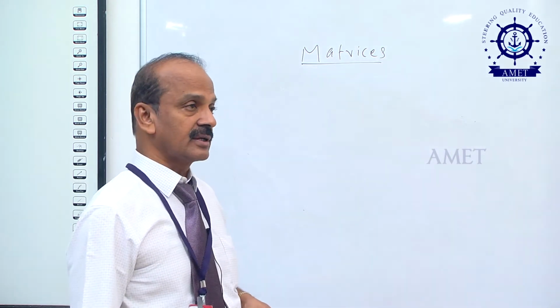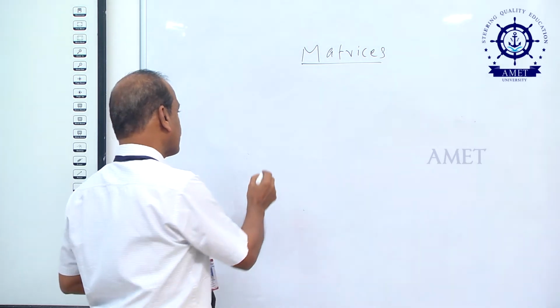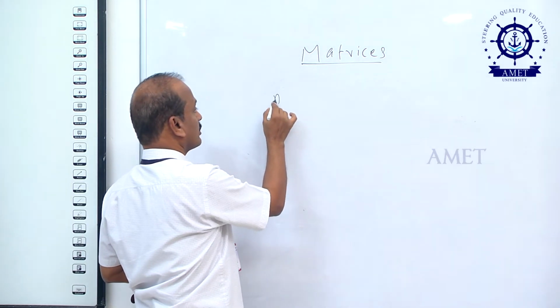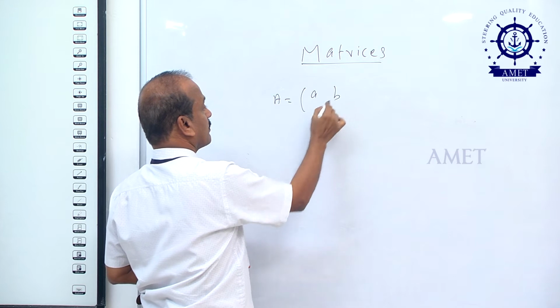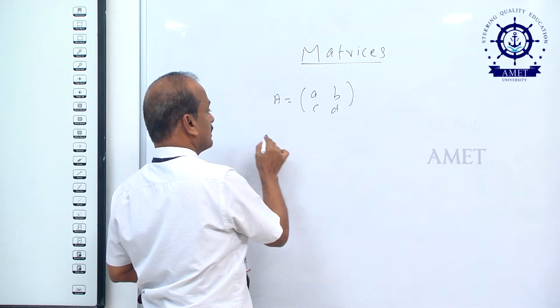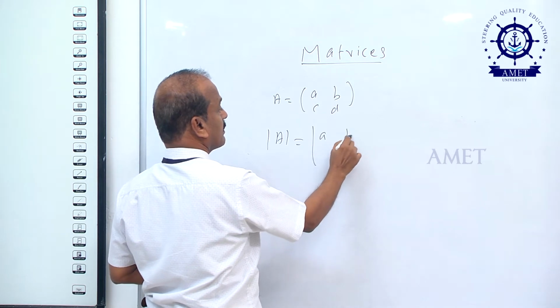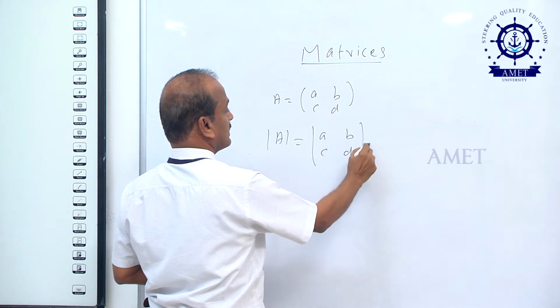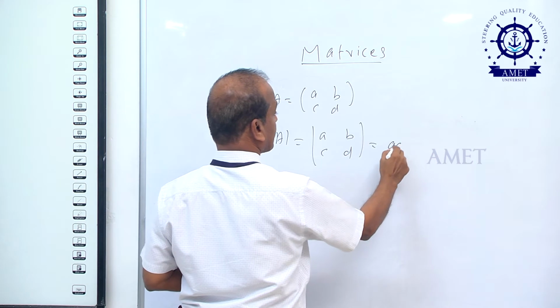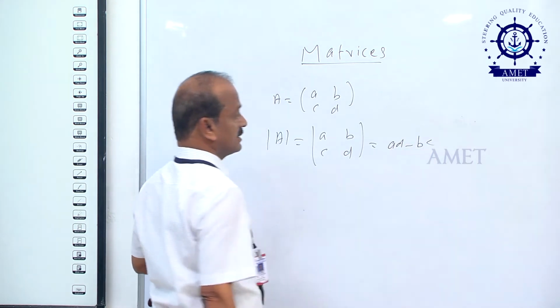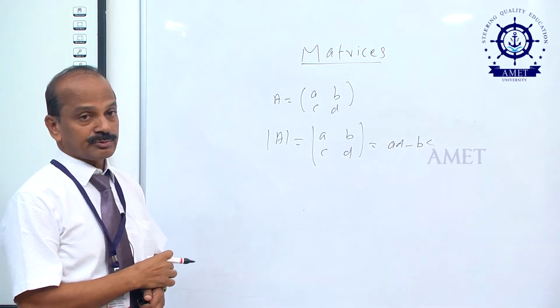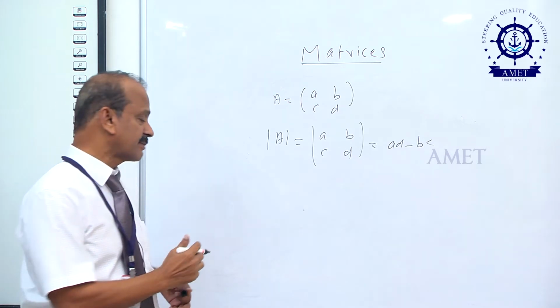Next, how do you find the determinant of the matrix? That is very important. Suppose you take A equal to A, B, C, D. What is the determinant of A? The determinant of A is equal to the determinant of A, B, C, D, that is AD minus BC. This is the determinant of a 2 cross 2 matrix. Similarly, we can expand the determinant of a 3 cross 3 matrix.